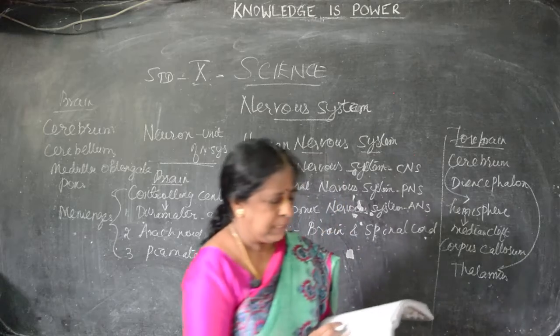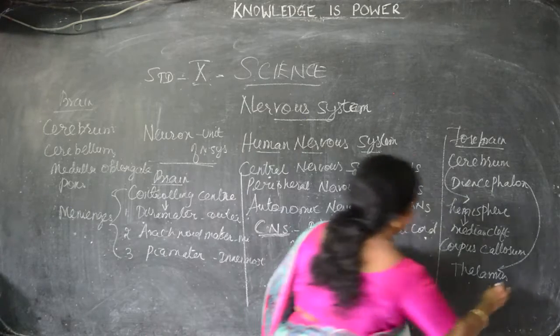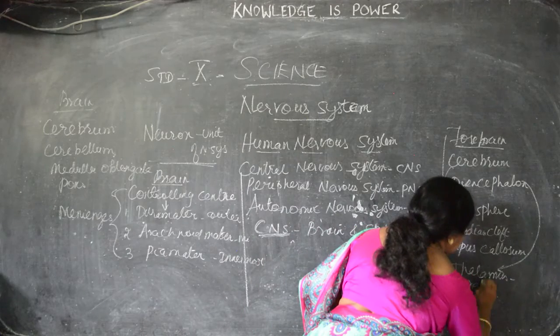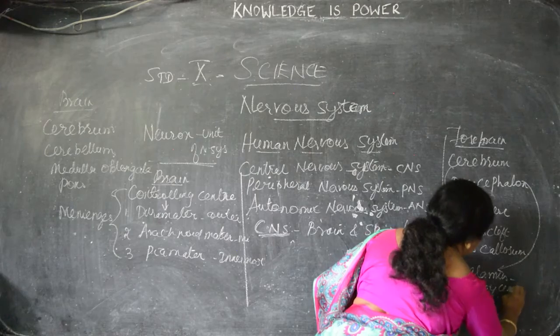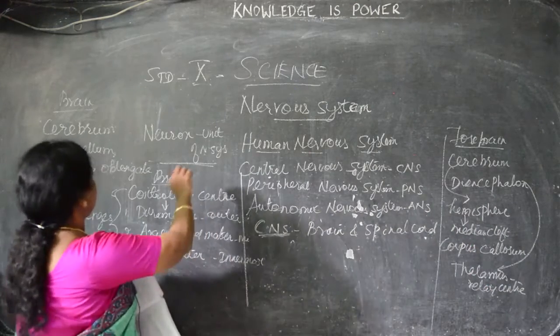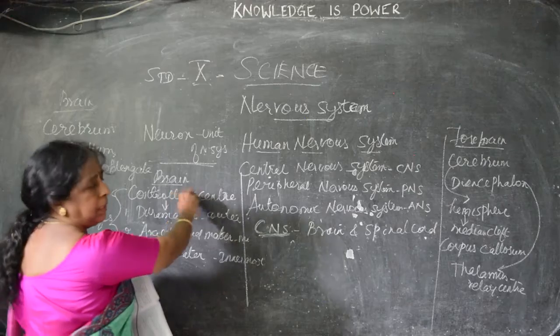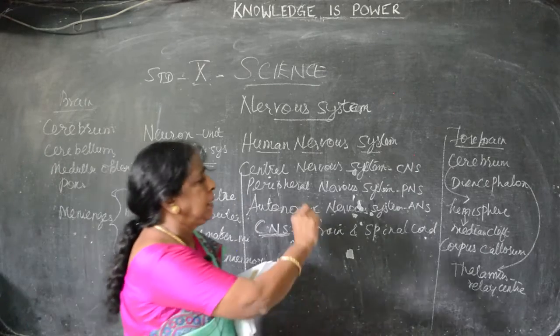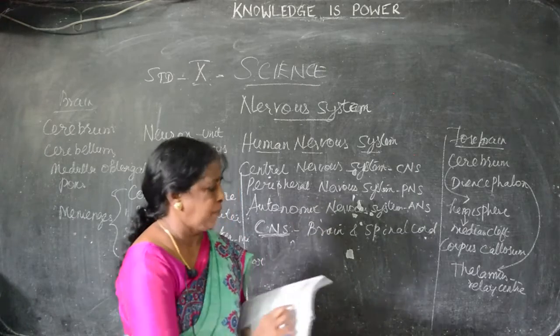Thalamus is present in the diencephalon. It is the relay center. I said the brain is the controlling center, and the thalamus is the relay center. It is present in the diencephalon.